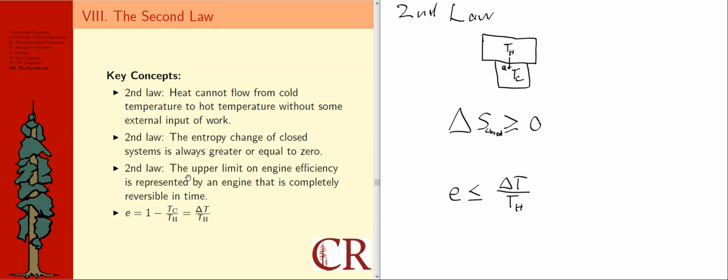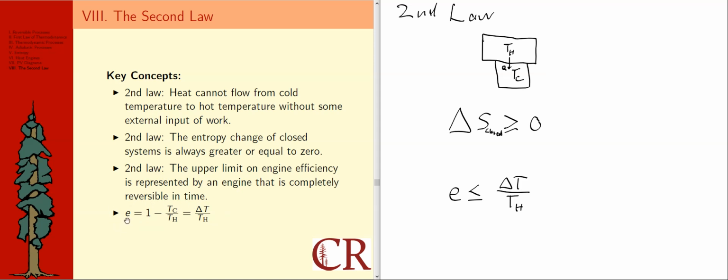There is also a statement of the second law of thermodynamics in terms of engine efficiency, and that's something we're introducing in this topic. It says here, the upper limit on engine efficiency is represented by an engine that is completely reversible in time. The model that Sadi Carnot came up with for such a reversible engine was based on what is called the Carnot cycle. And from that comes the Carnot efficiency formula, which is listed down here.